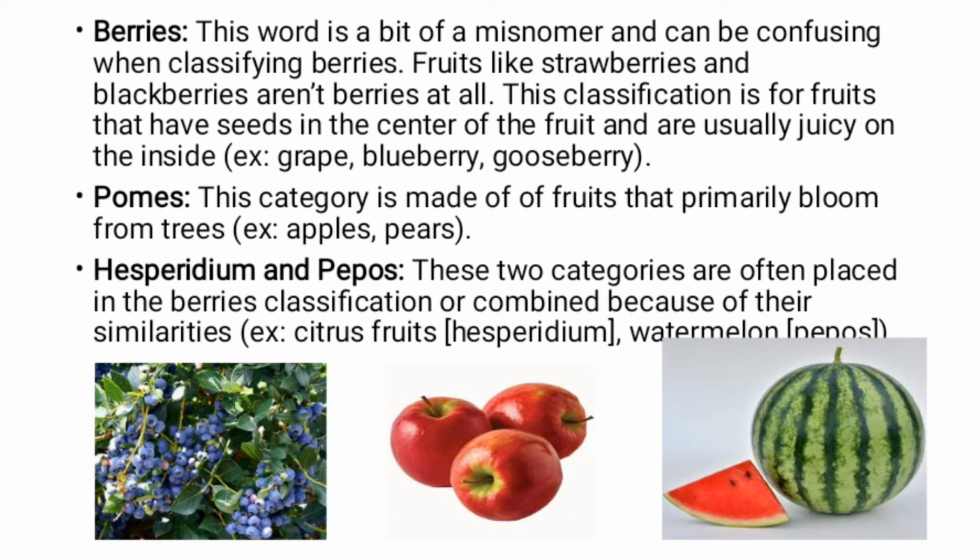Next types of fruits are hesperidium and pepo. These two categories are often placed in the berries classification or combined because of their similarities. For example, citrus fruit, that is hesperidium, and watermelon, that is pepo. The diagrams shown: the first diagram is for berries, the second diagram is for hesperidium, and the third diagram is for pepo.